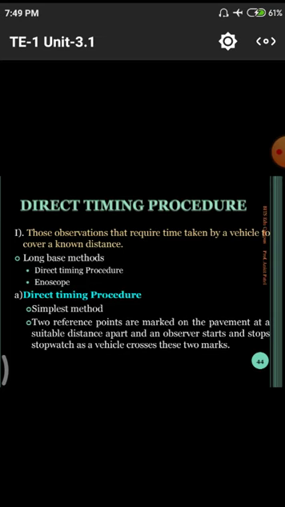Enoscope is an advantage method. It is used to calculate the particular distance between the two points with our vehicular speed.